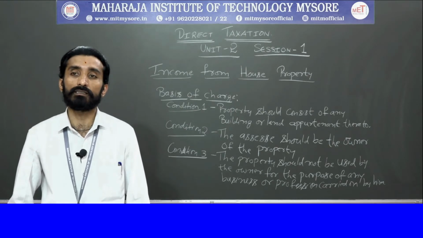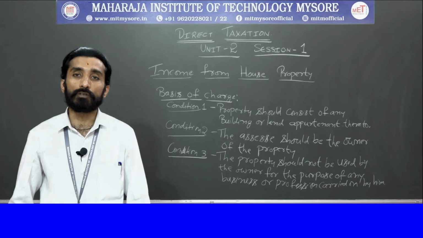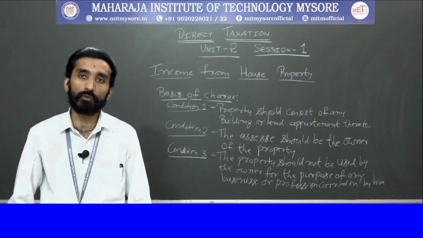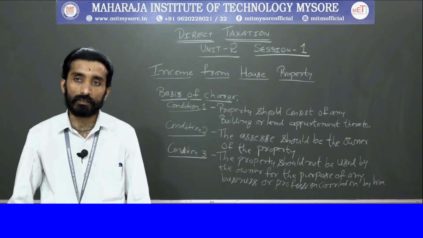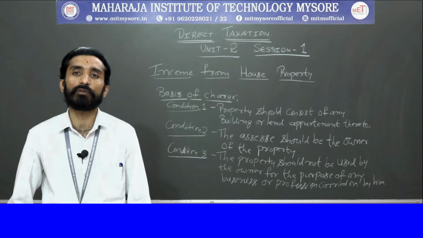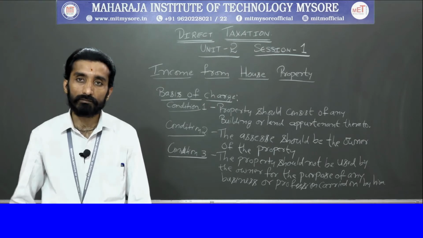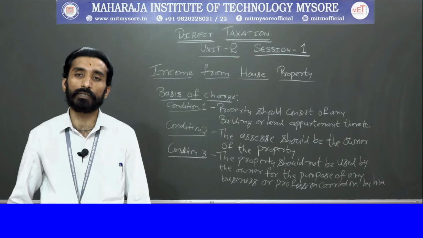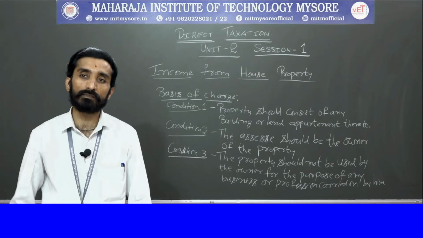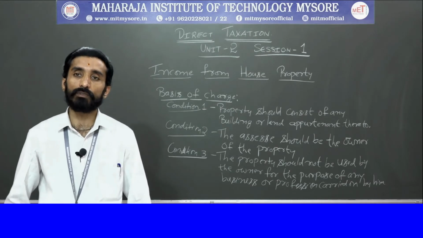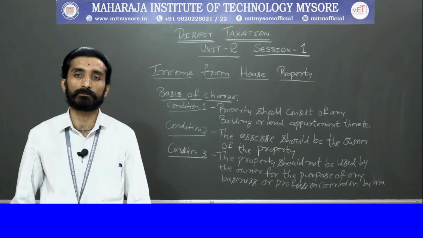Here condition 3 says the property should not be used by the owner for the purpose of a business or profession, where he will be carrying it out with the intention of making a profit. In case he is earning a profit, that will be chargeable to income tax.